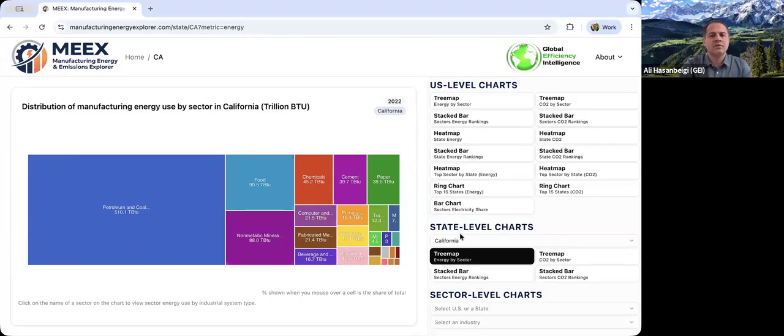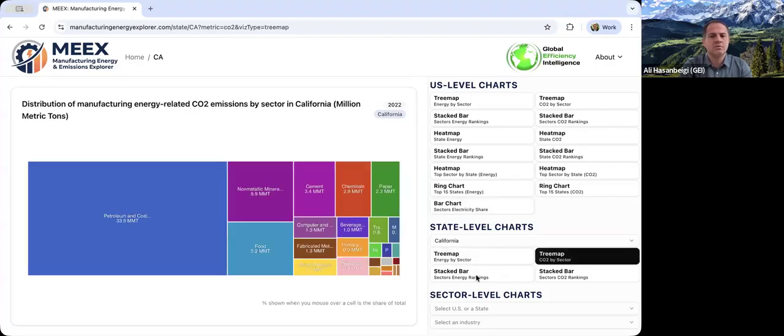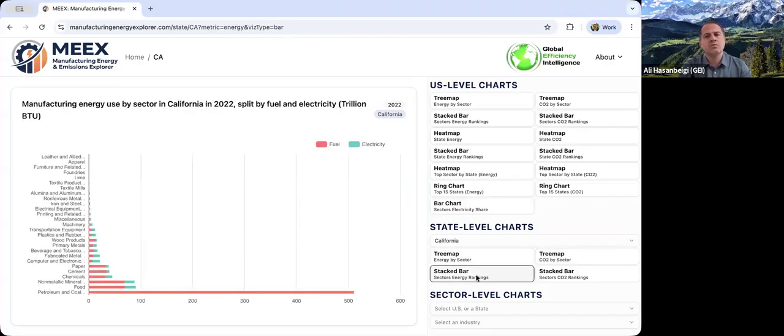So we clicked on California, it will select California, and it starts showing you one level kind of deep dive about California. In this case, distribution, manufacturing, energy used by sector in California. Then you can click through different charts like CO2, stack bar charts, etc. So once you are in certain sections, you can click on the name of a sector or a name of a state, and it will take you one level deeper.